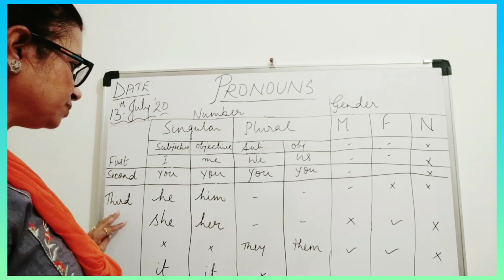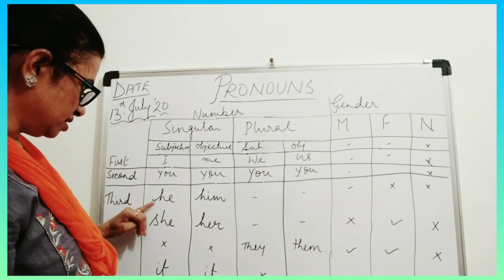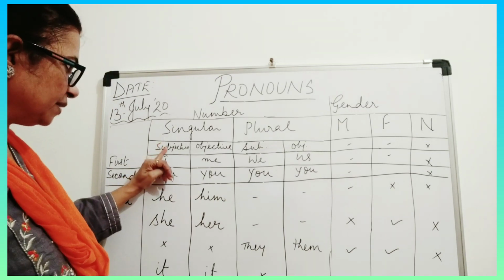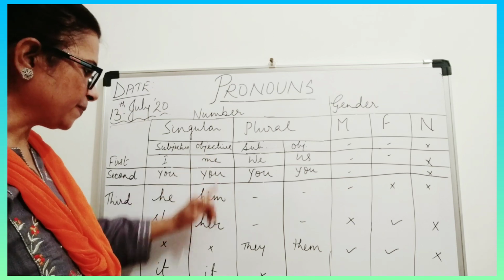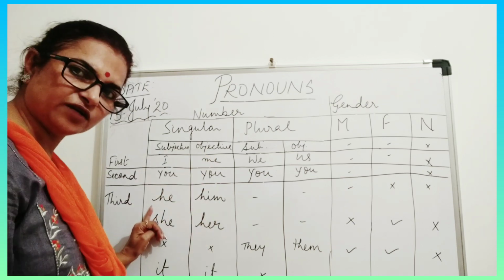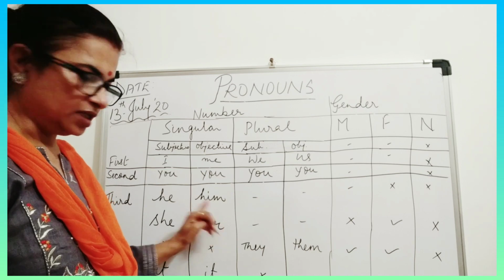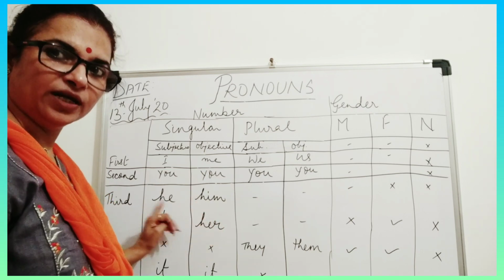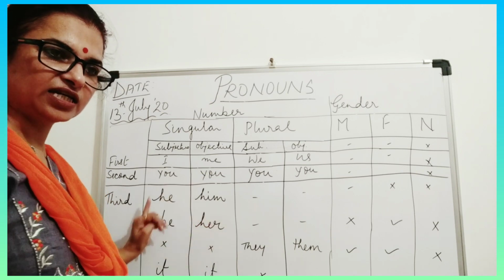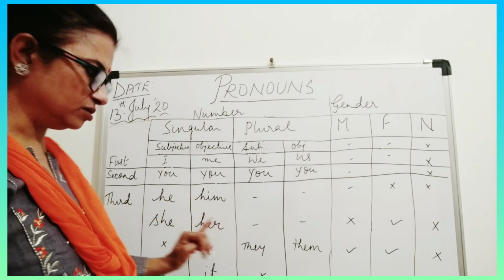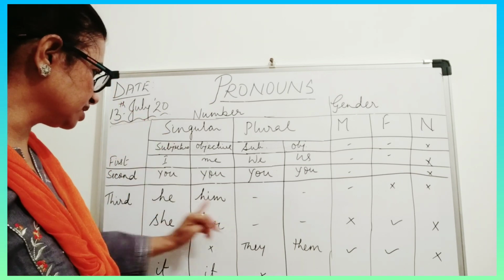Okay. Now third person pronoun. He will come in subjective and him will come in the objective. Like he will come in the beginning of the sentence, and him, like he gave a book to him. I cannot say he gave a book to he. No. Okay. So he will come in the beginning, him at the end.